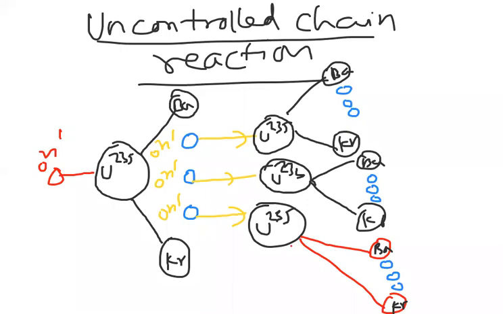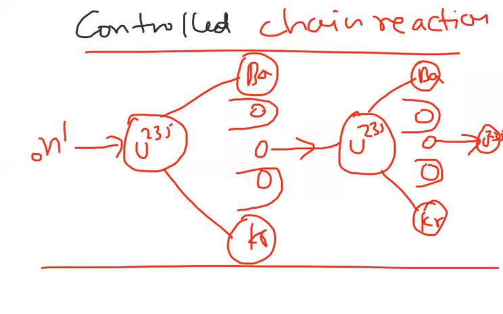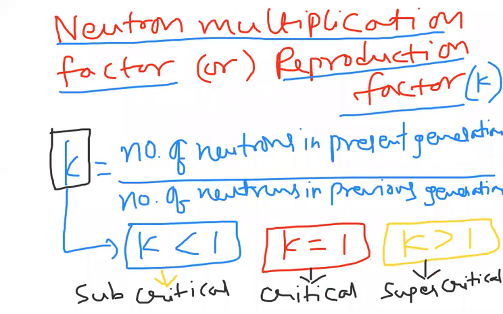Controlled chain reaction is used for constructive purposes. Where is this done? We use this reaction in a nuclear reactor. We will do this process in a nuclear reactor.